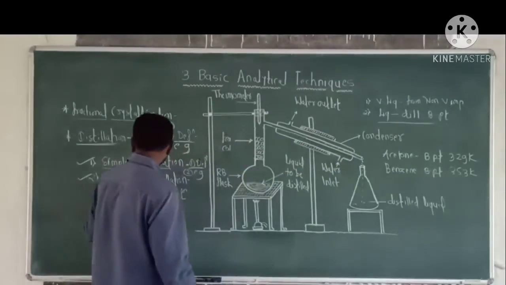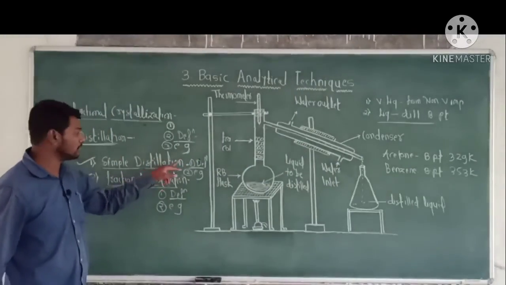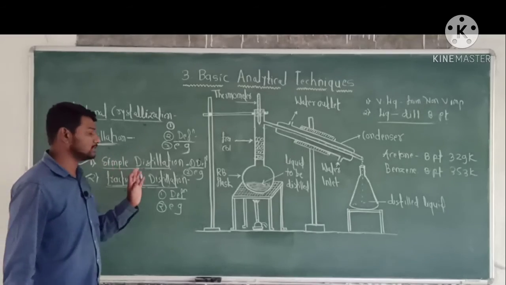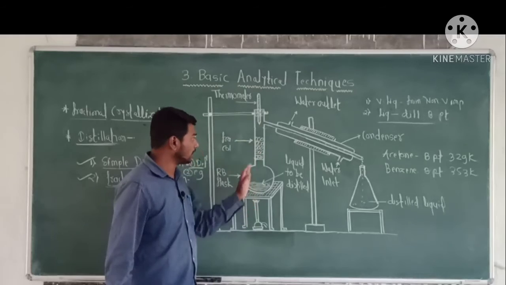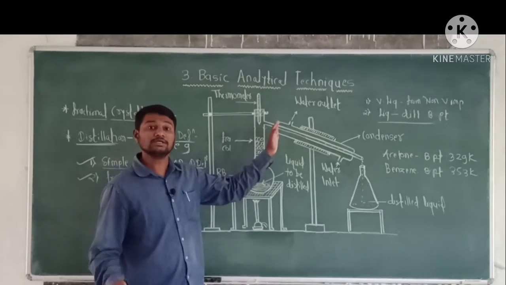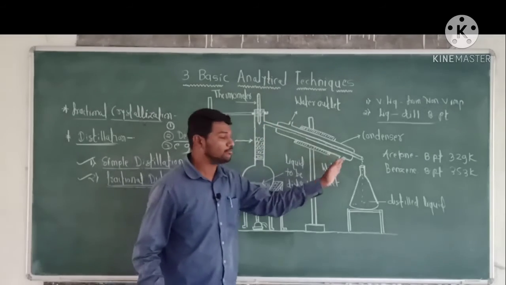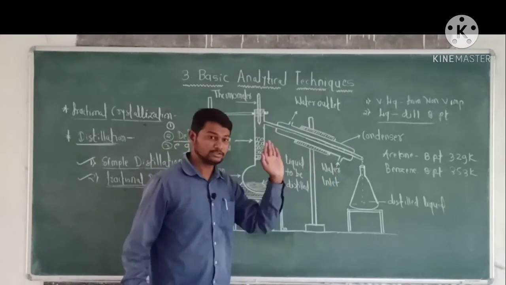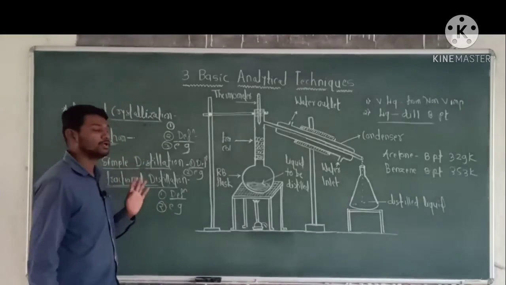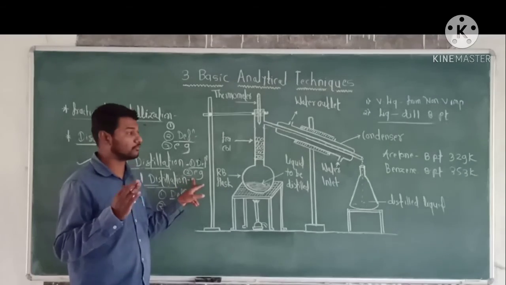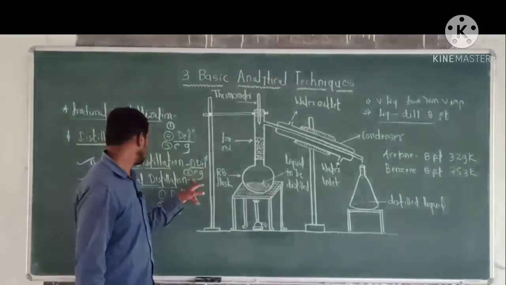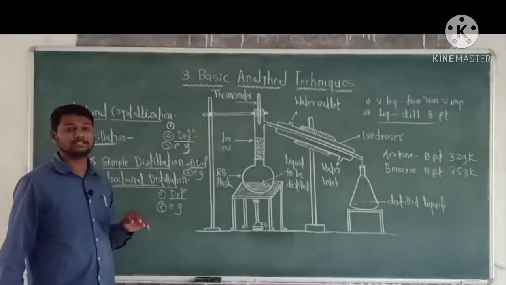Now simple distillation, first point, definition. The process in which liquid is converted into its vapor by boiling, and then this vapor is converted into liquid by cooling, is called simple distillation. For example, separation of acetone from water is the example of simple distillation.